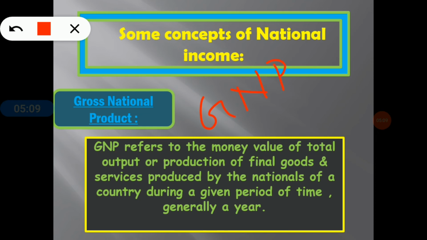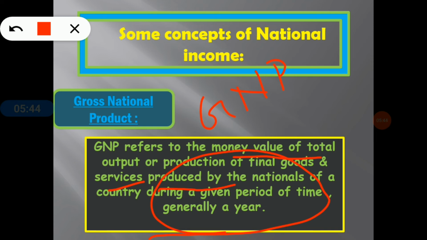GNP refers to the money value of total production of final goods and services produced by the nationals of a country during a given period of time, generally a year. So it refers to the total money value of final goods and services by a country's citizens only, both domestically and abroad. That is the basic difference between GDP and GNP.